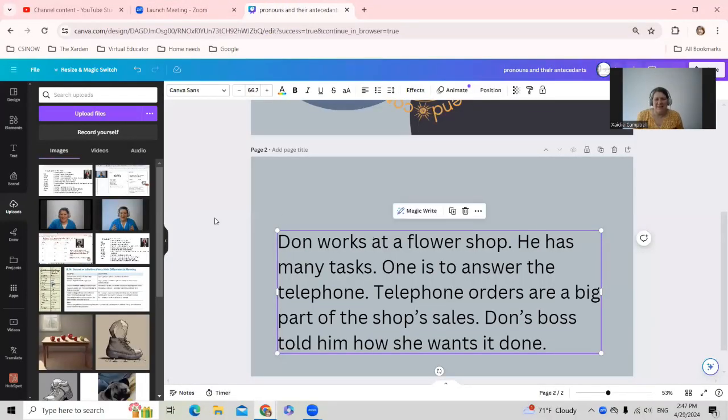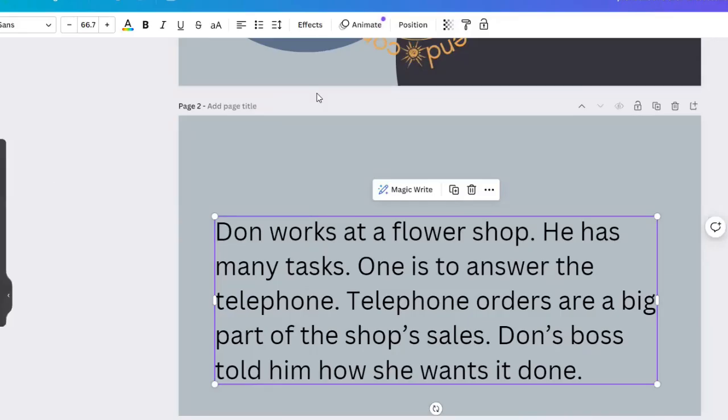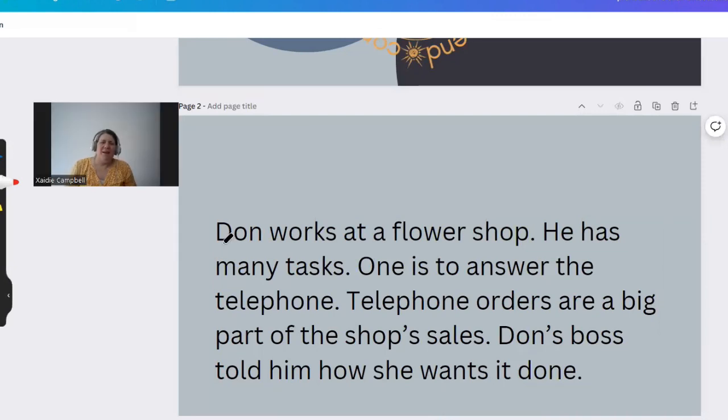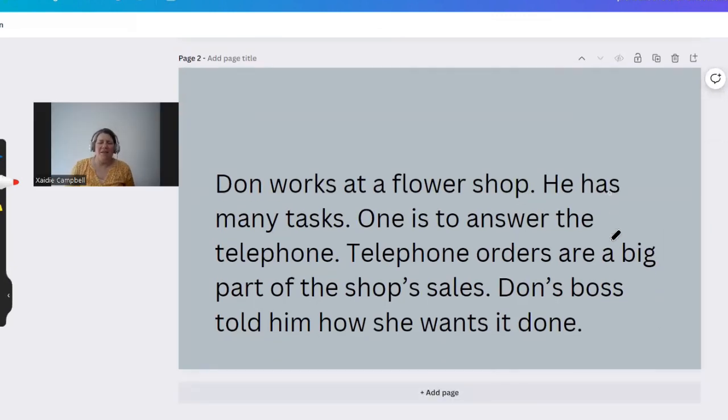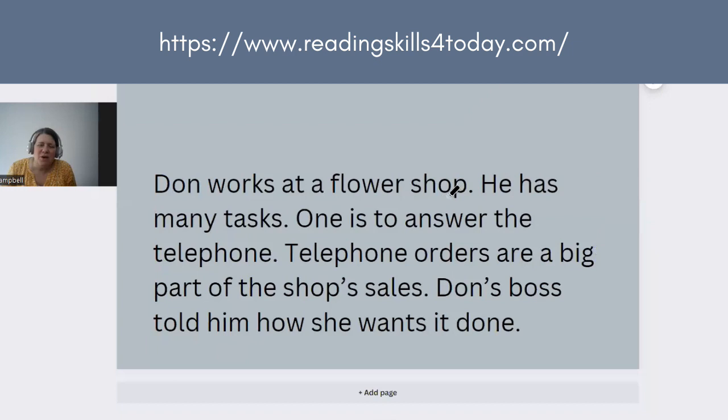Pronouns and their antecedents. Here's a paragraph. I got this paragraph from Reading Skills for Today's Adults. First, I want to look at all of the pronouns.